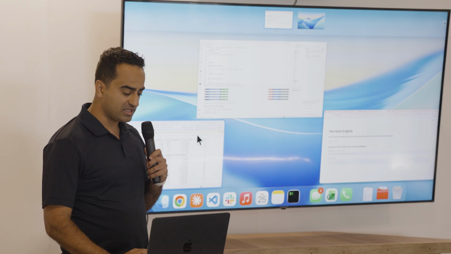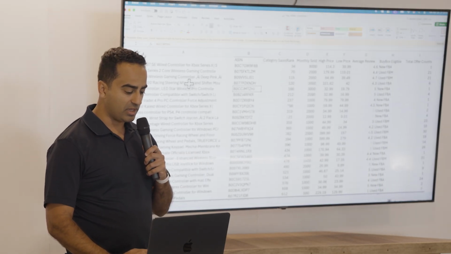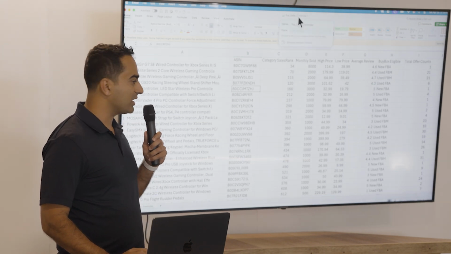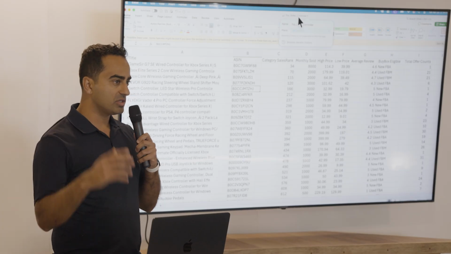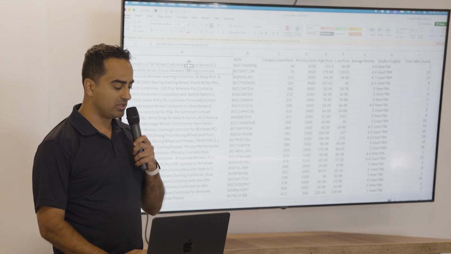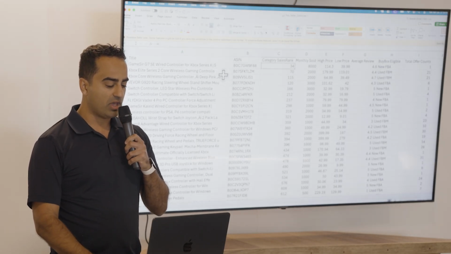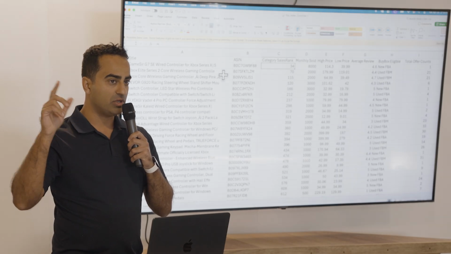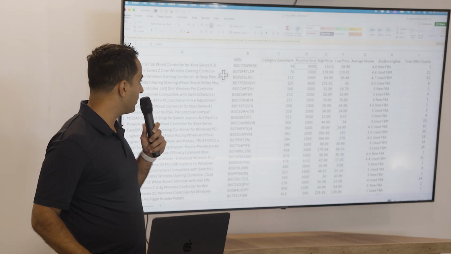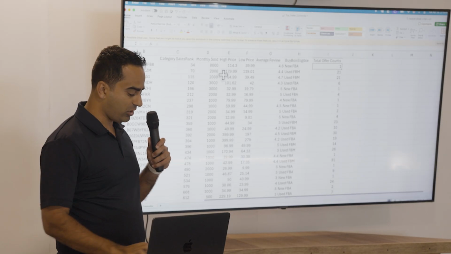I have this data set here of Amazon e-commerce data. This file is called top seller controller. Anyone who plays video games, these are the top selling controllers on Amazon. You have the title of the controller, you have the ASIN, which is like an Amazon serial number, the sales rank, where the number one sales rank would be the highest-selling controller, the monthly sold, the high price, the low price, the review, and the number of offers.